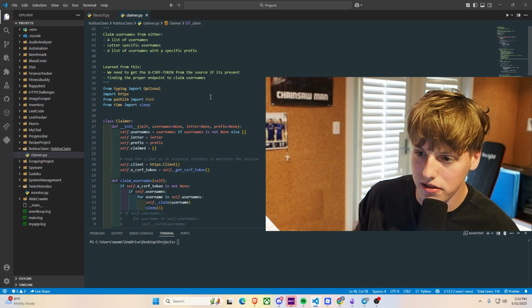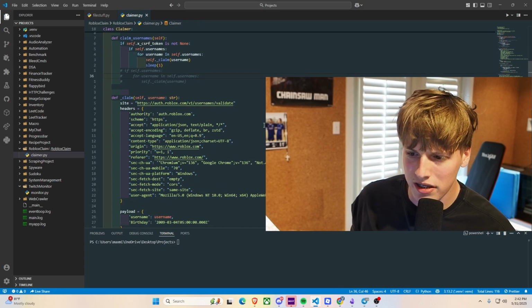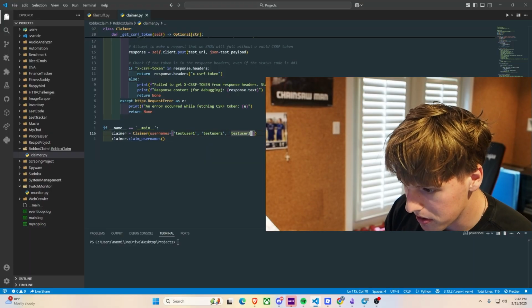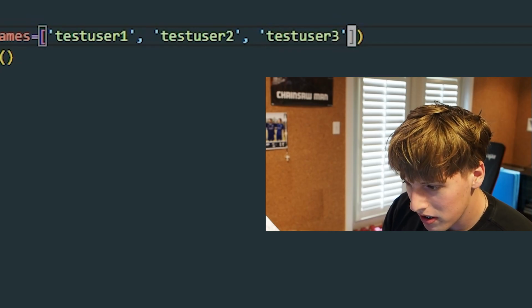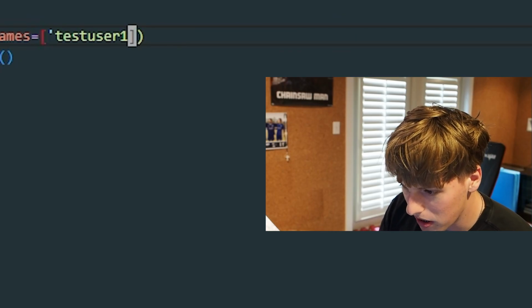And I'll show you an example of this, because right here in my code, claimer.python, this is a very basic project I've made. All it's doing is checking Roblox usernames to see if they're valid. And I'll even show you a test case real quick. So if we go down to the main function here, we have test user 1, test user 2, test user 3. And I already did test cases on those, but let's try this out.